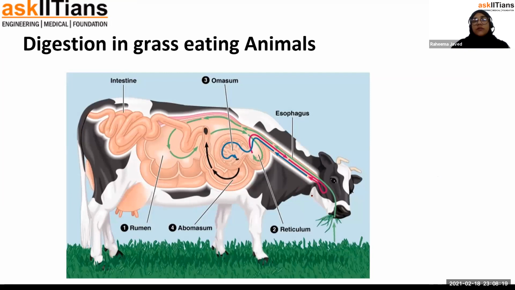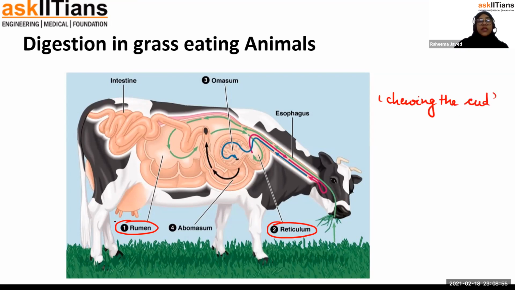The food that is chewed for the first time by the animals first enters into the rumen. From the rumen it is then regurgitated, and then it comes back to the reticulum. It is stored in the reticulum, and from the reticulum it then returns to the mouth where they further process it. This processing is known as chewing the cud.